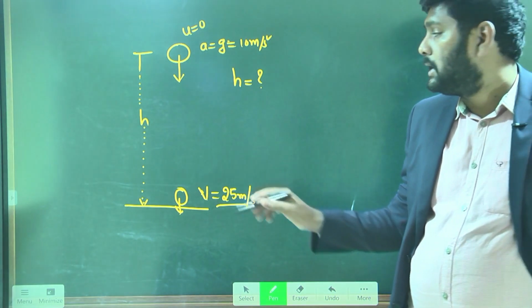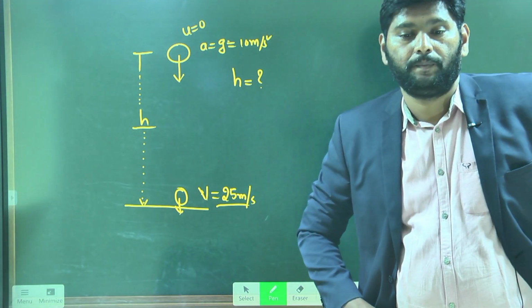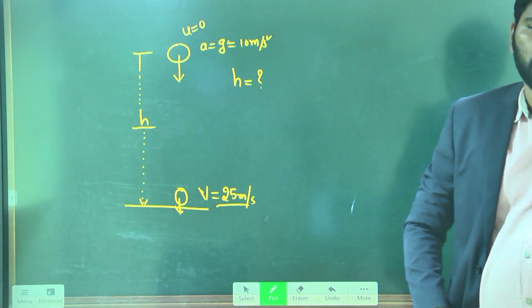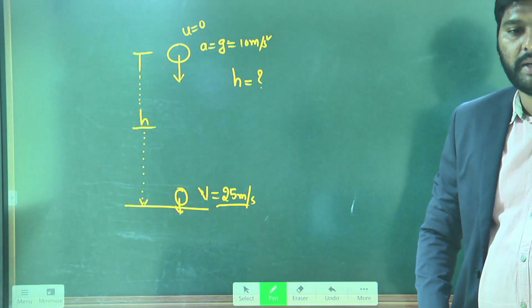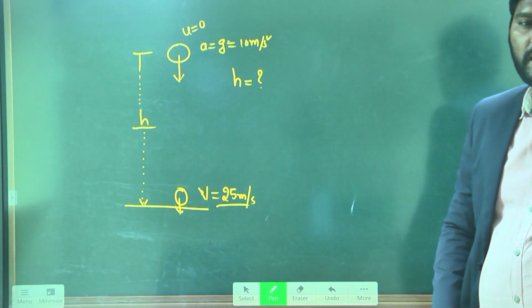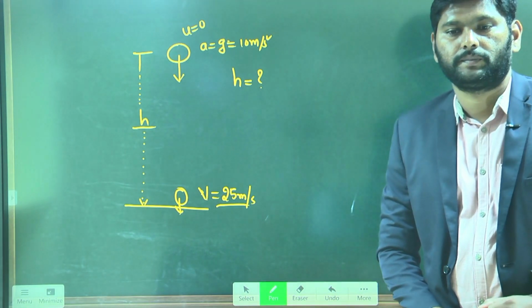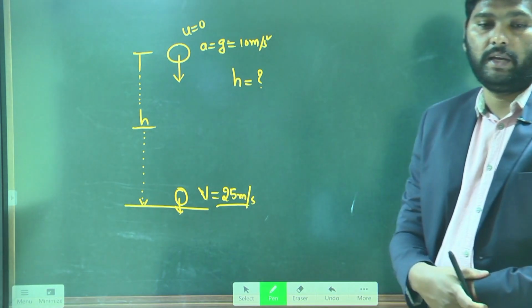In this case, from what height is the object falling freely? Tell me.